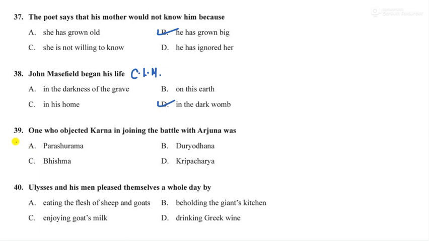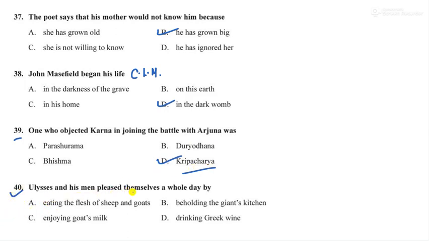Okay. Next, question number 39. One who objected to Karna joining the battle with Arjuna, who objected? It was Kripacharya, right? So if you have read the story, you will come to know. The answer is D, Kripacharya. Next, the last question.